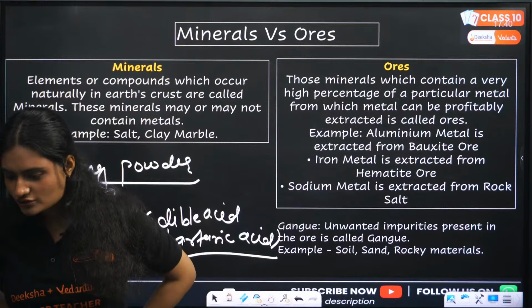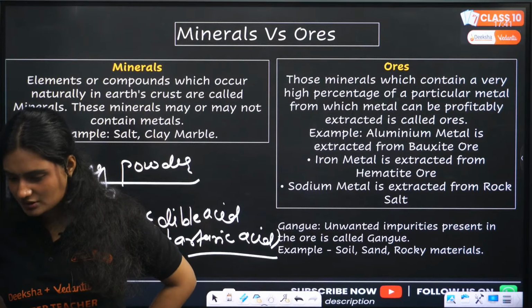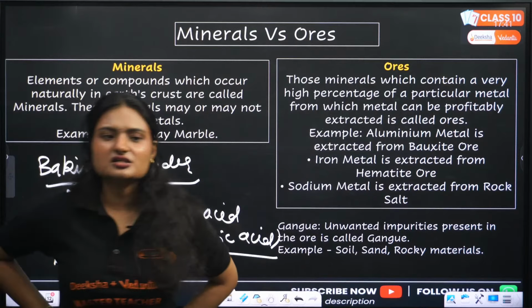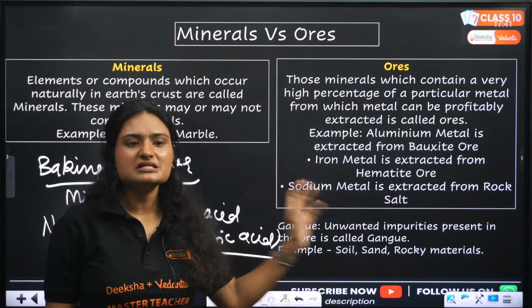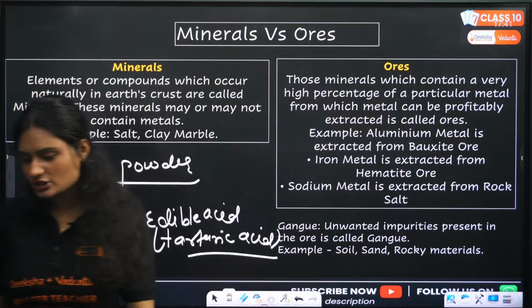Weightage in chemistry, which chapter? The highest weightage chapters are these two: metals and non-metals, and carbon and its compounds. These two chapters.